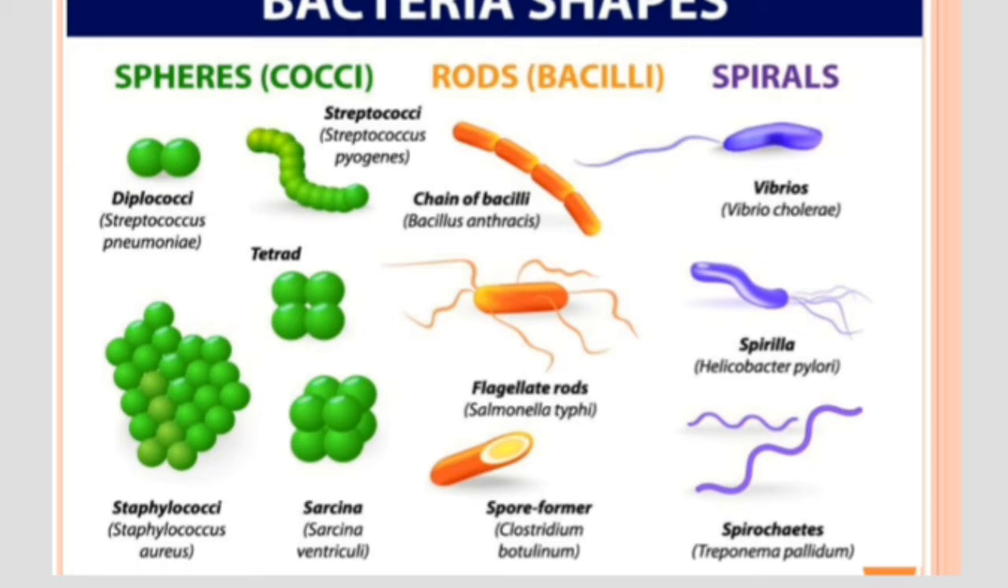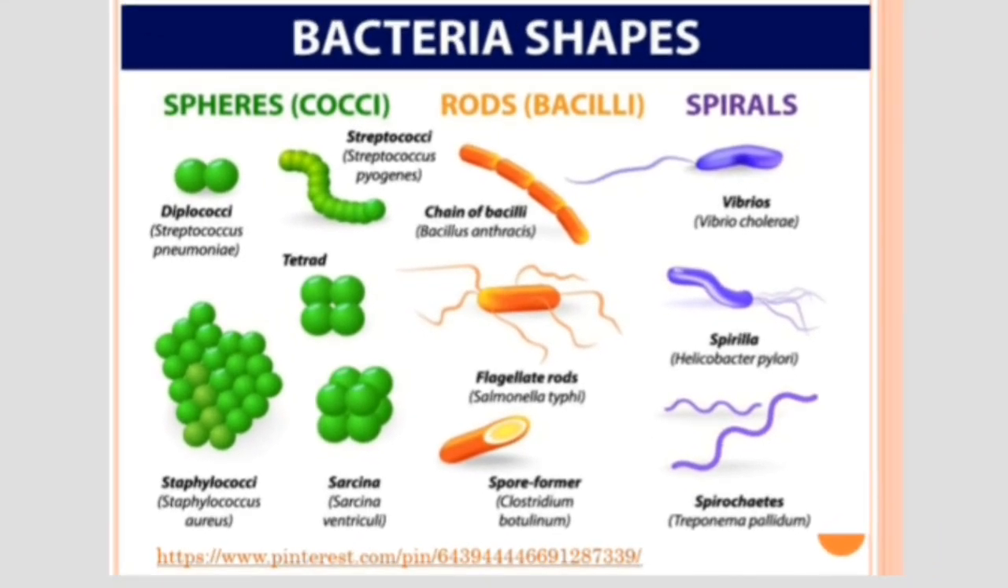This is a diagrammatic representation of different shapes of bacteria. Here we can see the cocci, or spherical-shaped bacteria. When two spherical bacteria are there, it is called diplococci. When four are there, it is called a tetrad. When a chain of spherical bacteria is there, it is called streptococci. And staphylococci means a grape-like arrangement of spherical bacterial cells.